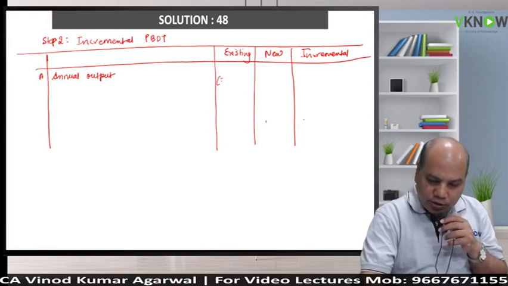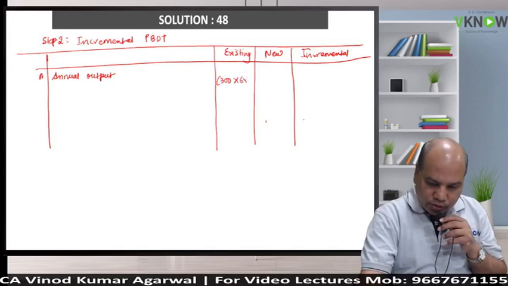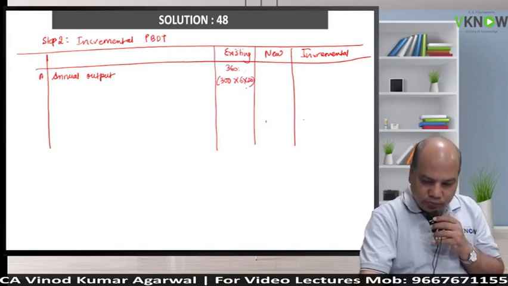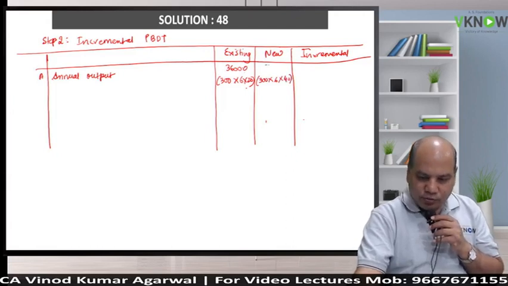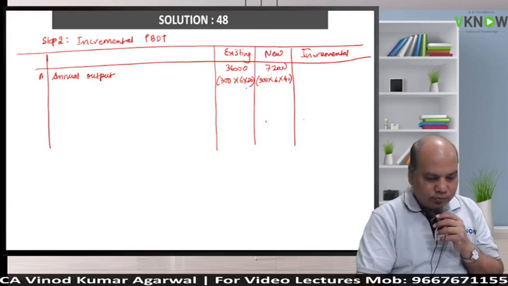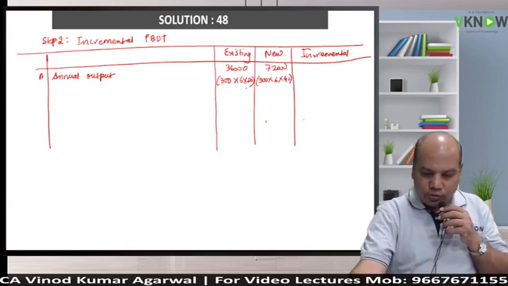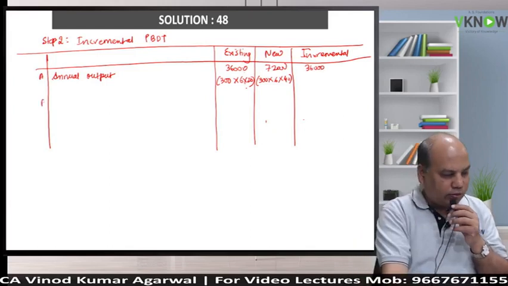So 300 into 6 into 20, 36,000. Here you write 300 into 6 into 40. This is a doubly efficient machine. So are you getting 72,000? Say yes. So you will get 36,000 units extra in the new machine.